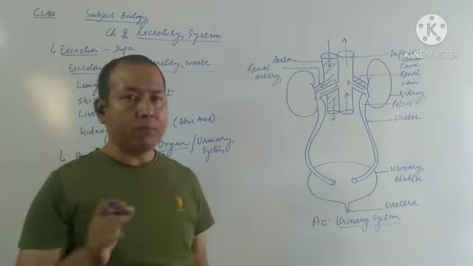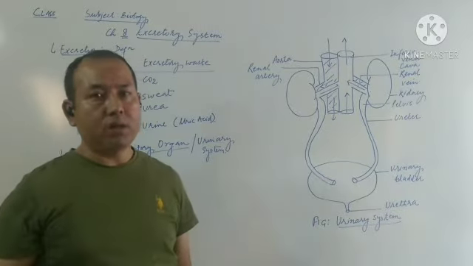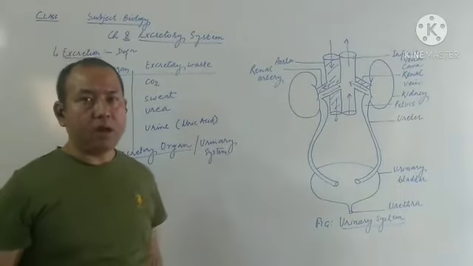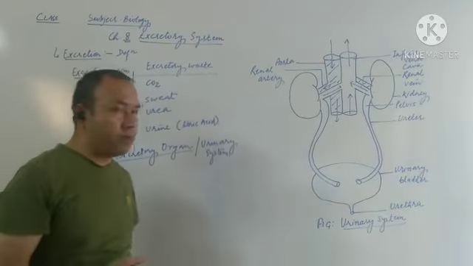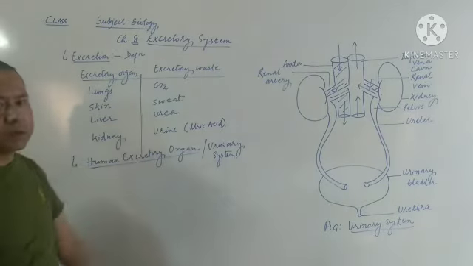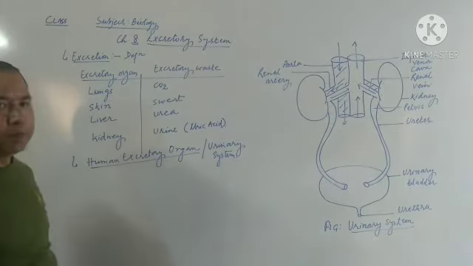So for the removal of this waste material, we have excretory organs in our body. Now see how many different excretory organs are there and what they usually excrete. For that I made here a table: excretory organ, excretory waste. If you talk about the lungs, lungs excrete carbon dioxide.